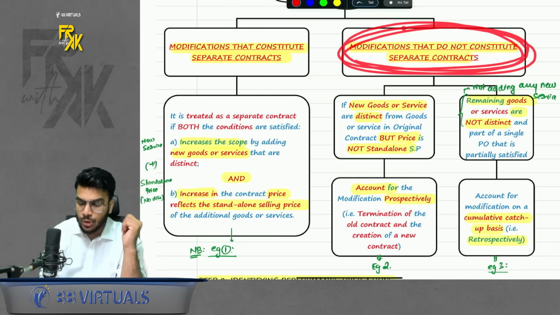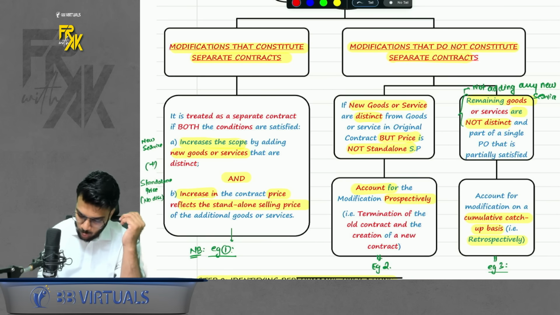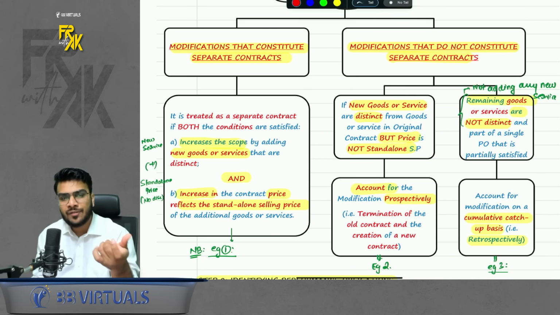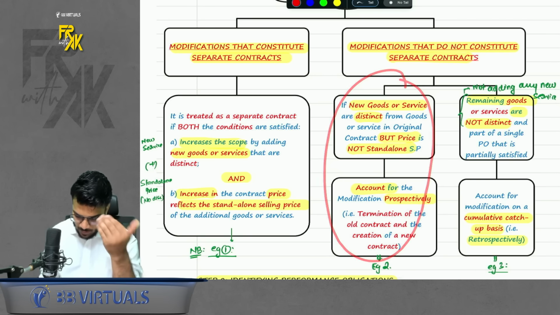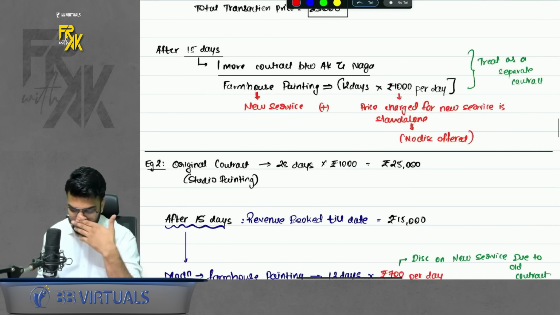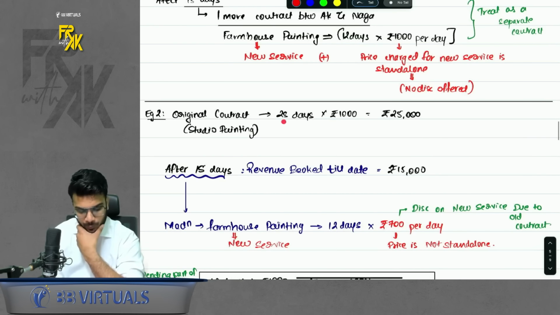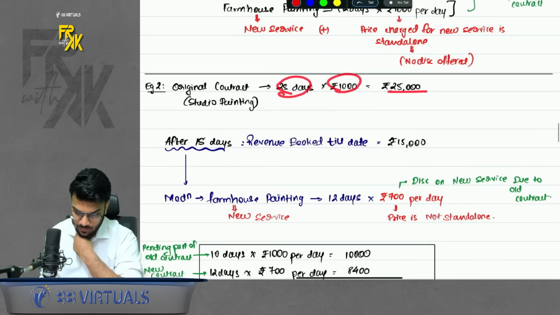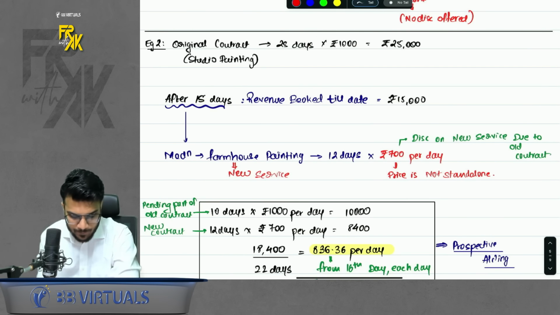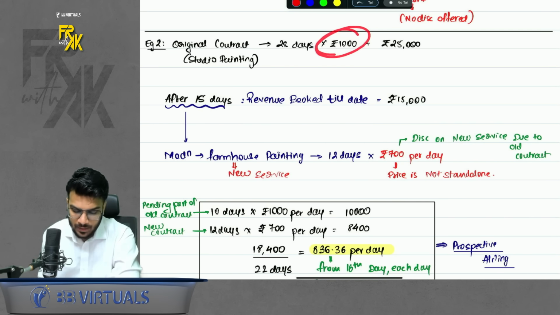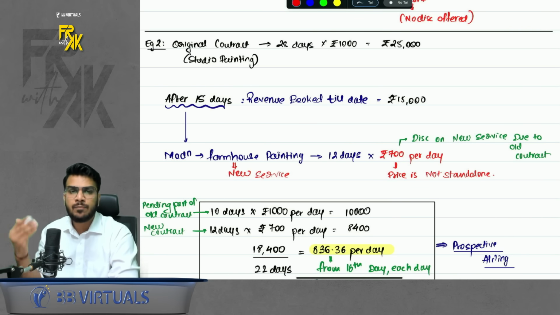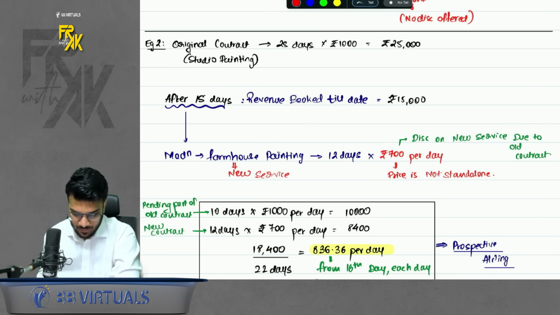Then modifications that do not constitute a separate contract. That means in these two cases, we will adjust the modification in the existing contract. But here also there are two different accounting treatments. First I'm discussing this one. Come here. Then we will take one more example. Let's say Naga was doing the studio painting, 25 days, 1000 per day, 25,000 total transaction price. After 15 days, revenue booked till date was 15,000. Of course, he was charging 1000 per day. So after 15 days, Naga must have booked 15 days of revenue. Over the period he must be booking revenue.